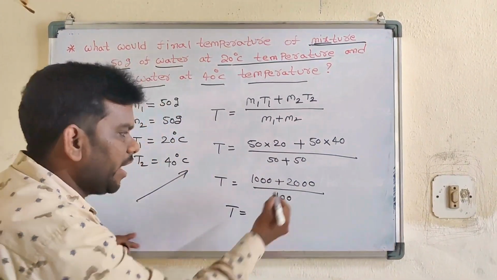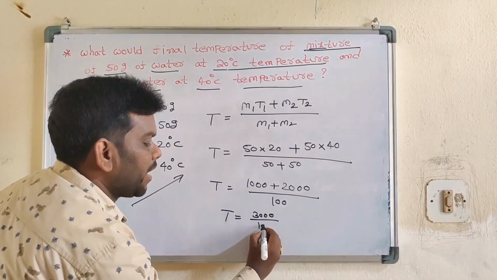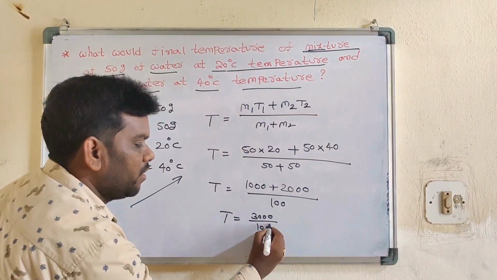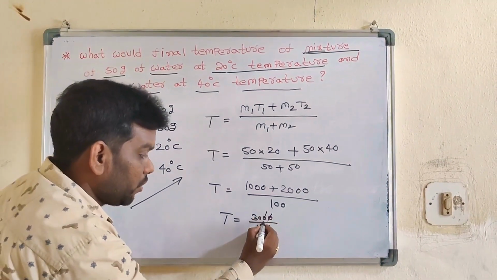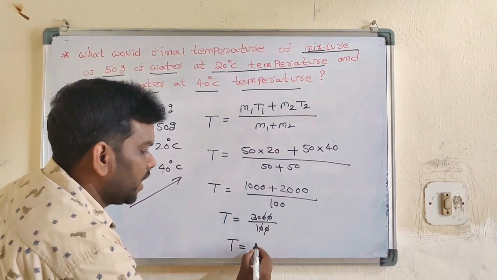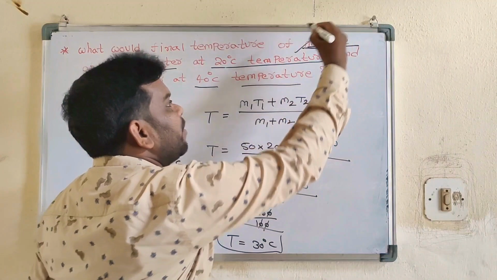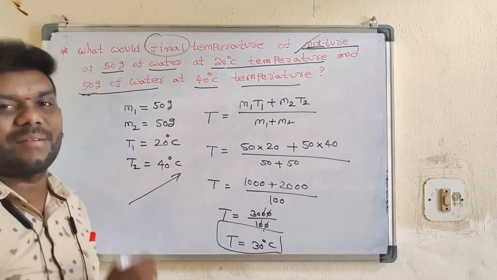ఒకసారి దీన్ని యాడ్ చేయండి. 2000 plus 1000 is how much? 3000. So 3000 by 100. So here 0 0 cancel, 0 0 cancel. So if there is 1 also, no problem. So what is the final answer? 30. So this 30 degrees centigrade is the final temperature of the mixture.